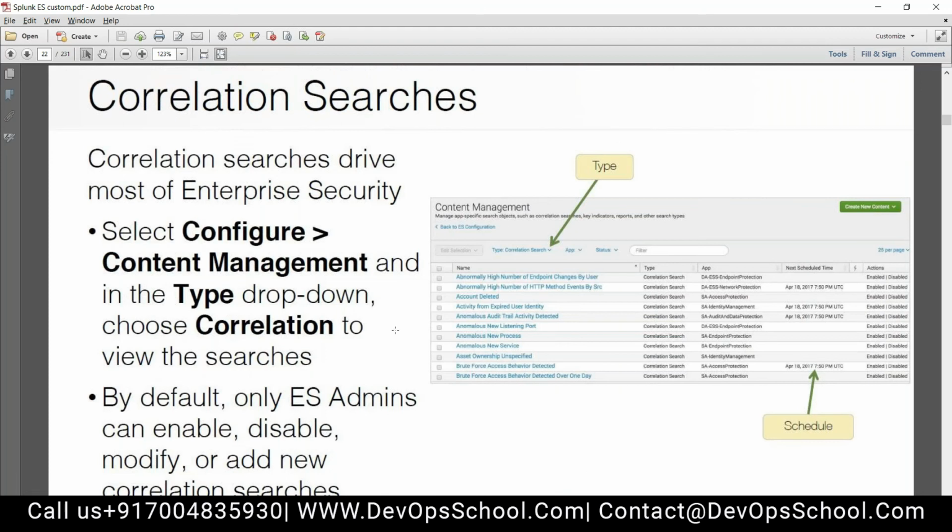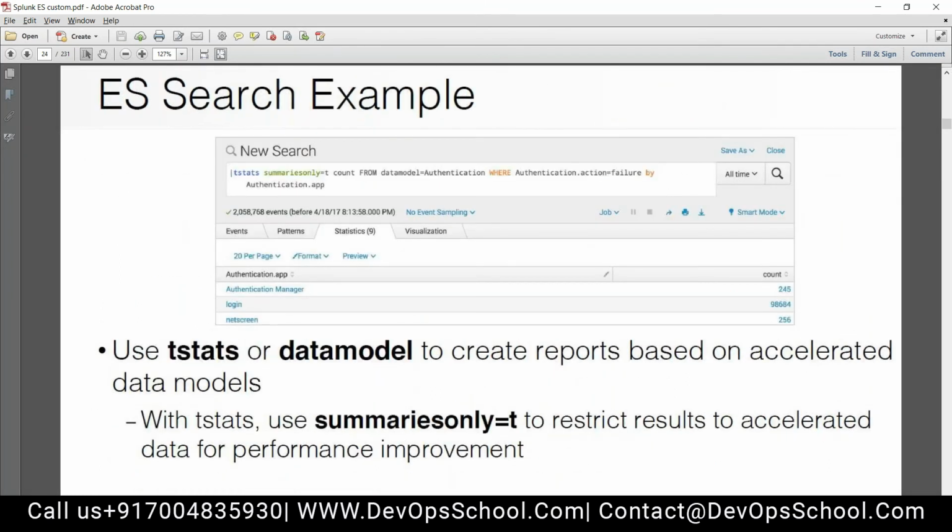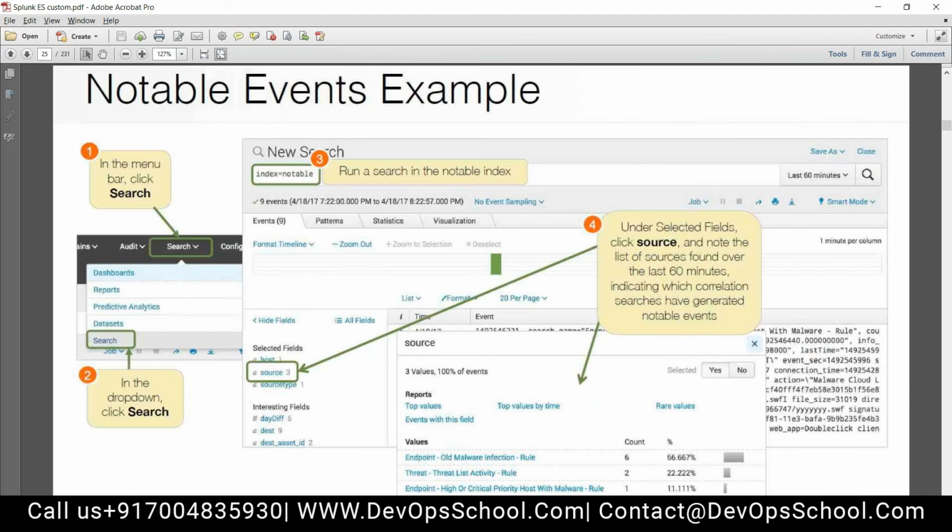What all correlation searches are there? This is not important. This is also not important. Yep, this is important. So whatever incidents are getting triggered, Sylvian, if you want to see it in search, you can see it like this: index equals notable.